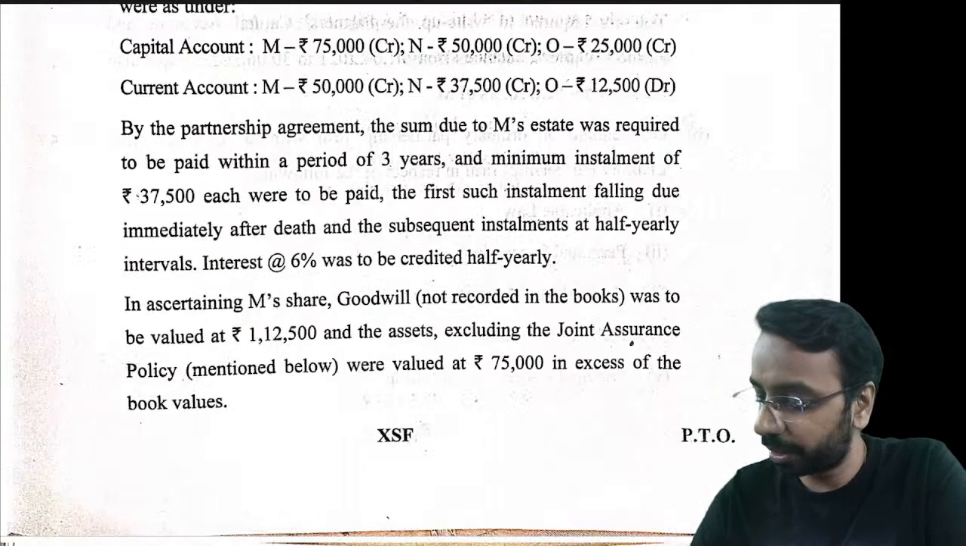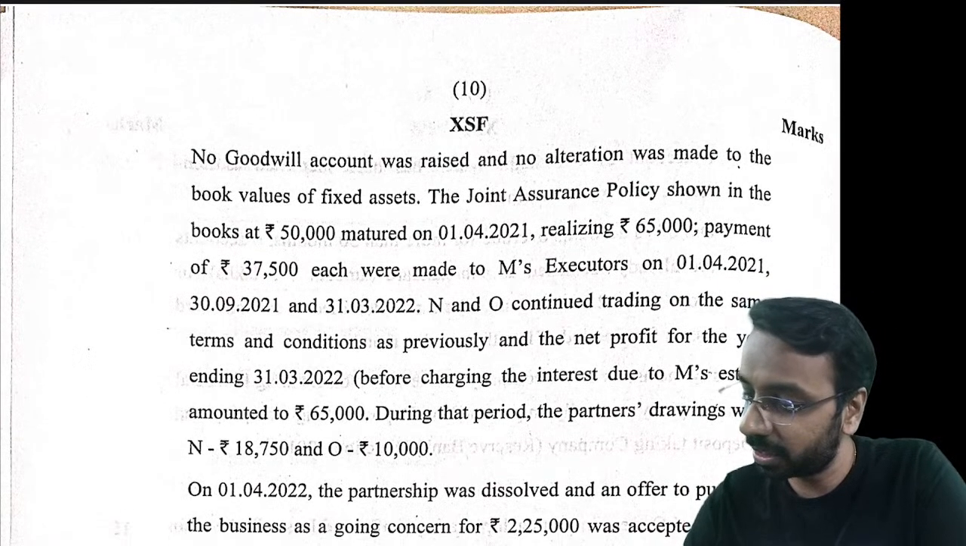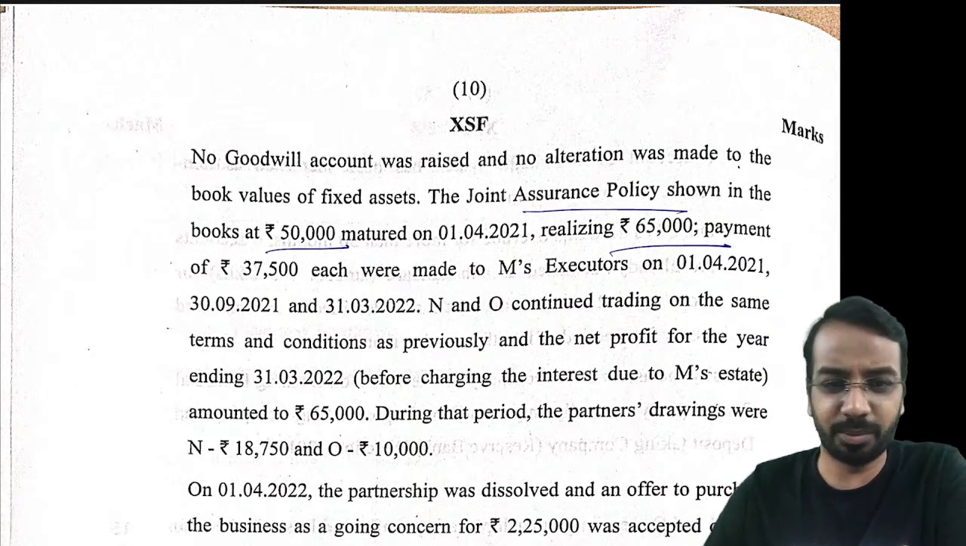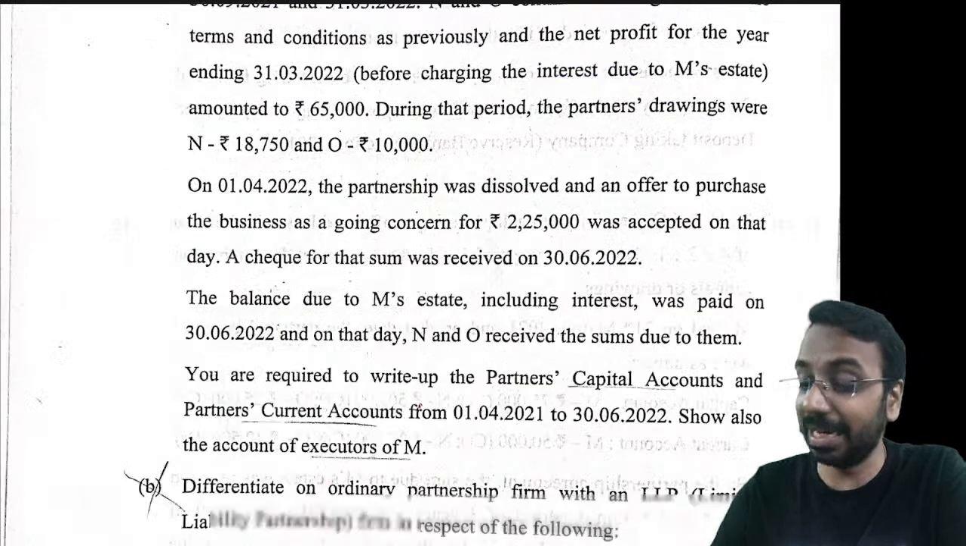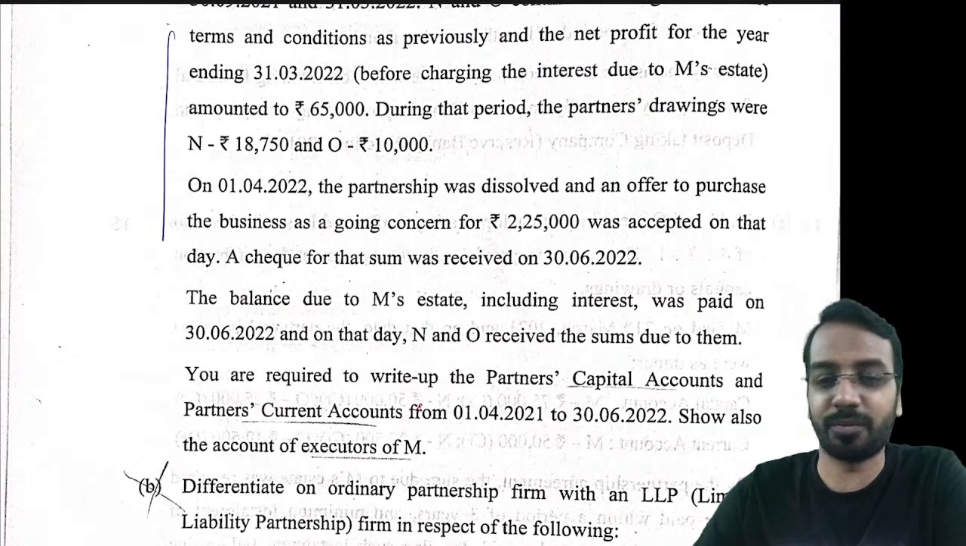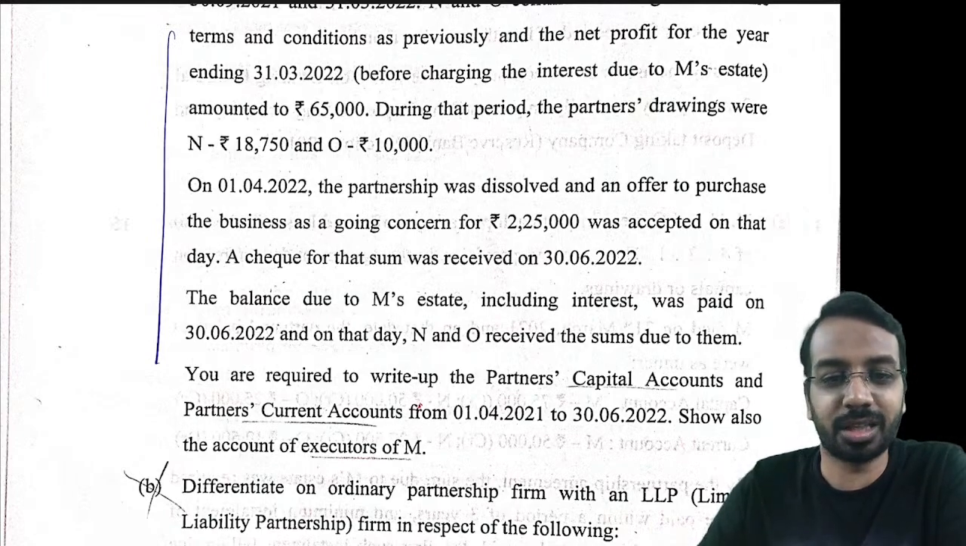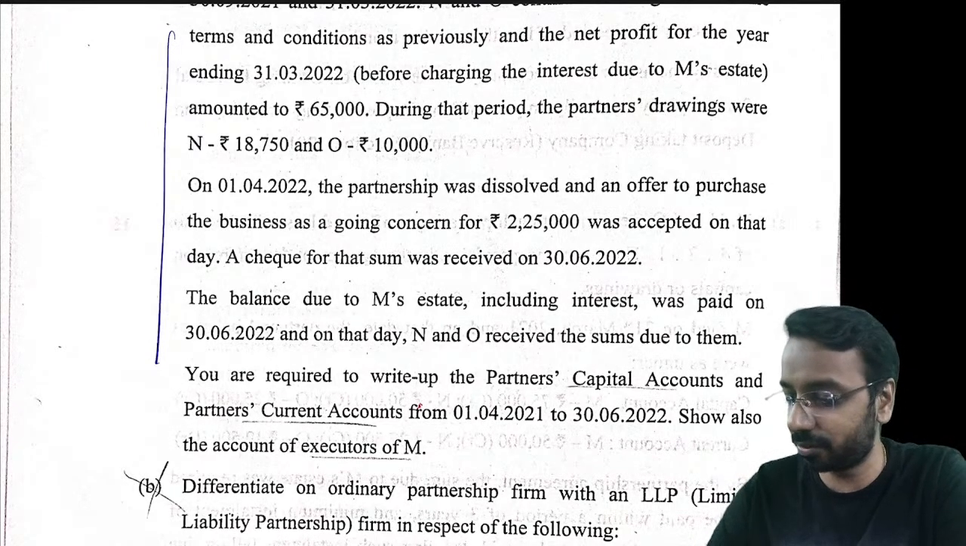Okay, so 26,000 was the question he had asked, and here the question is: policy is shown in books at 50 and 65. Similar question, it's there in the study material, right? So slightly lengthy, complicated because it's given in a statement format or a written format. But apart from that, there's nothing great challenge in solving this question.